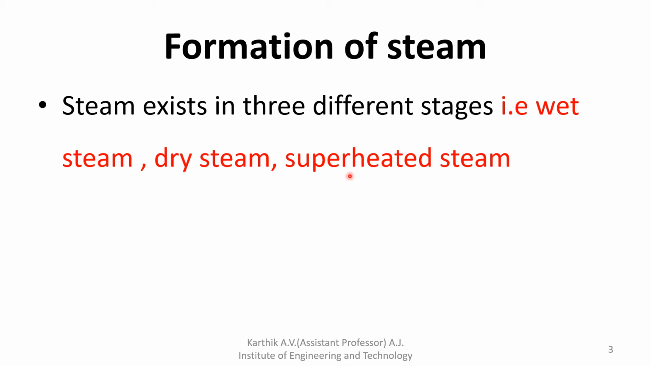Likewise it is classified into wet steam, dry steam, as well as superheated steam. Wet steam is the steam in which water particles are present. Dry steam is the pure form of steam, with no water particles present. And the third one is superheated steam: further adding heat to the dry steam, you will get superheated steam.